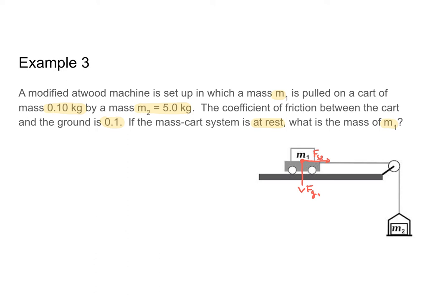Next, I know that there is a normal force acting on the cart. Let me go ahead and draw that in blue to keep my color scheme the same. My normal force is acting upwards. And I know that there's a frictional force resisting that pull from my second mass. So taking my whole picture and moving it up, what I will see is my simple free body diagram for this problem. So let's go ahead and move forward to filling out our table for x and y.